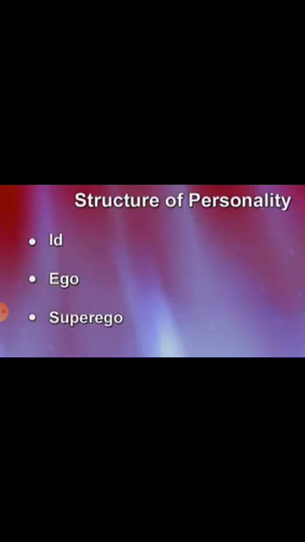Now, the last concept is the superego. The best way to characterize the superego is to think of it as the moral branch of mental functioning. So, basically, the superego works as a moral principle or social principle.